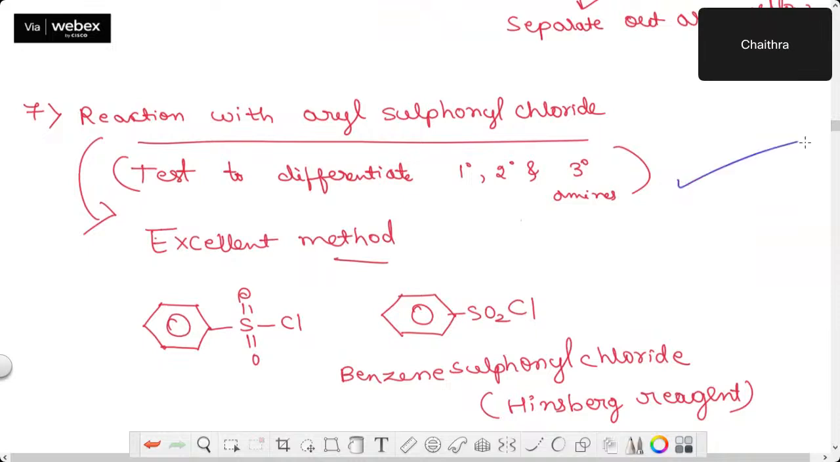This reaction works as a distinguishing test. Okay, primary and secondary give the test, but tertiary doesn't give the test. But primary will be soluble in excess alkali, secondary will be insoluble. Okay. Yes, students, today's class is done. Let's wind up the class. Thank you so much.